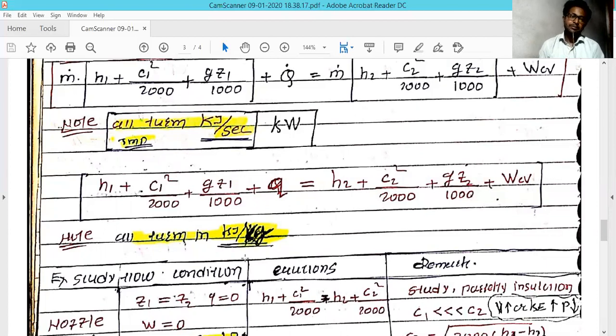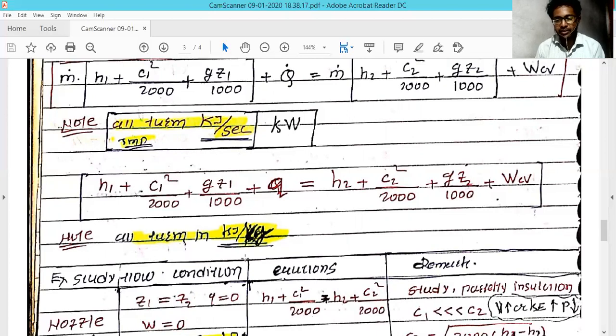But in some cases, the turbine or compressor is not adiabatic or isolated. In that condition, it will reduce the heat, so the S2 value as well as the C2 value will reduce.